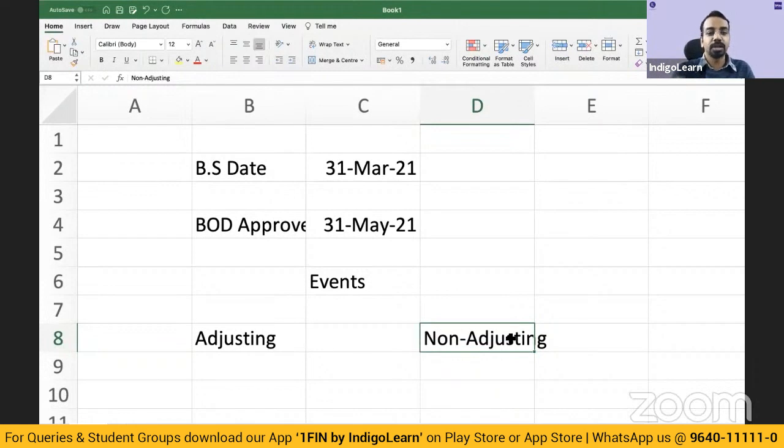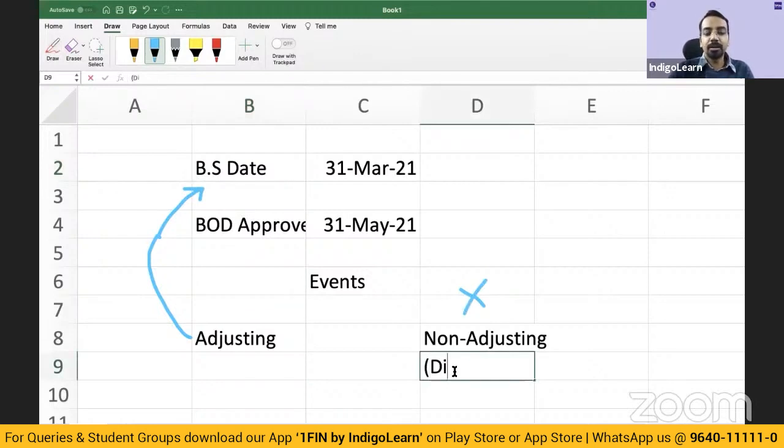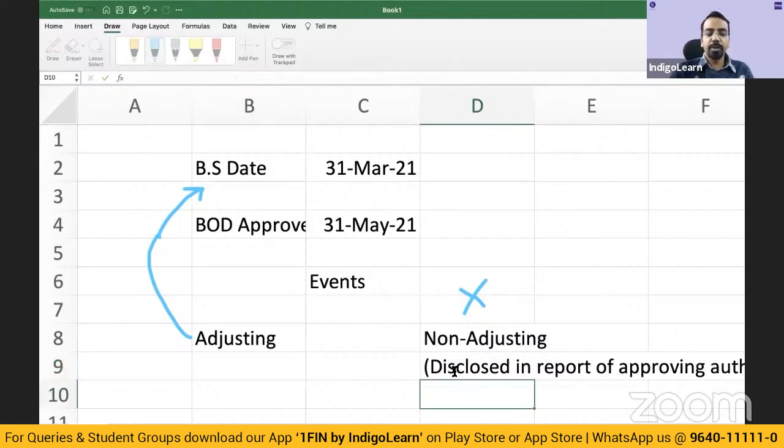Even if it is a numerical question, that will be revolving around theory only, right? Now, adjusting event, the name itself suggests these have to be adjusted in this particular balance sheet or financial statements. So when I say adjusting event, these events are adjusted in the balance sheet. Non-adjusting events, they are not adjusted. What do we do in that case? These are disclosed in the report of approving authority. Okay, so maybe in the board of directors' report you can disclose these non-adjusting events.